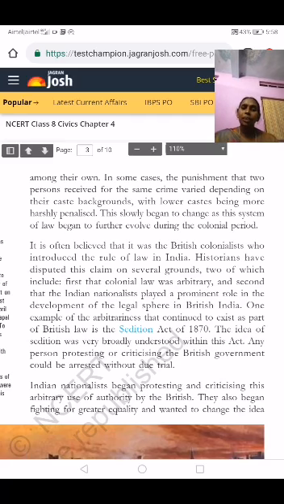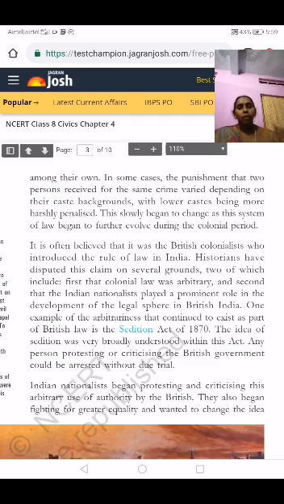So children, what we have to understand here is that the Britishers passed some laws, and among them the Sedition Act was very important. Why is it important?